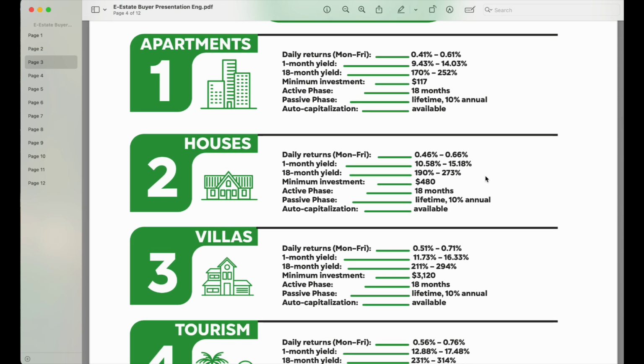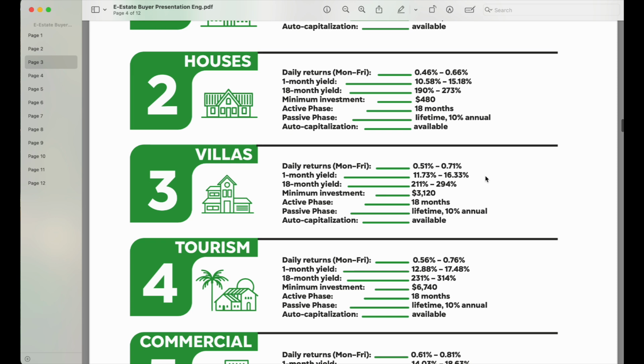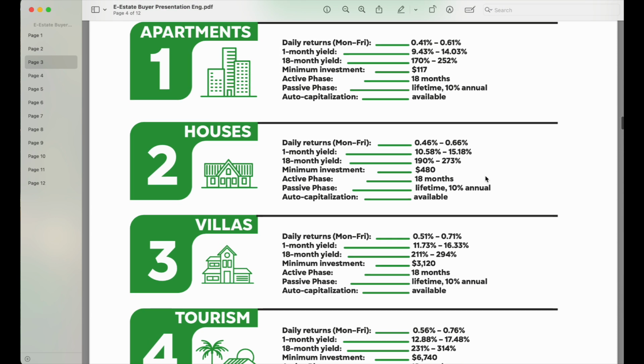And they have houses as well. If you want to purchase into houses, you will notice that the higher you purchase, the higher your daily returns. As you can see, Monday to Friday here is giving you 0.46% to 0.66%.